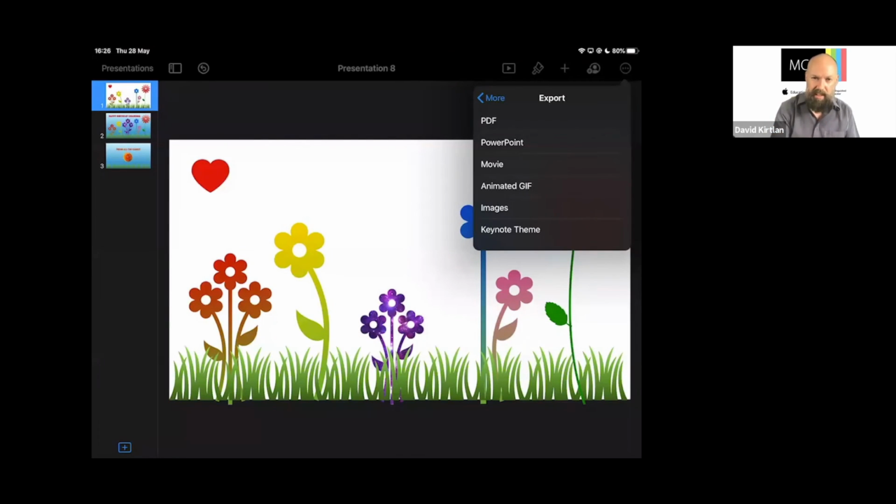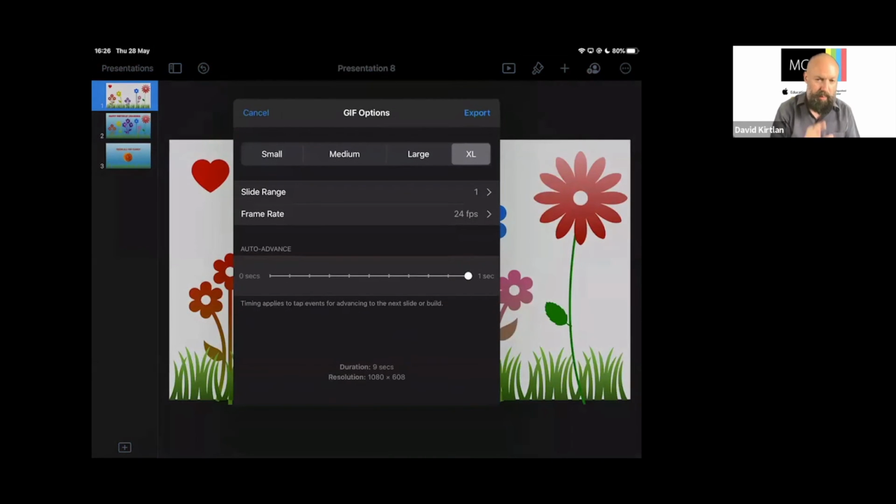I don't want to do that. I want to send this to whoever I'm making the card for. So I'm going to send this as an animated GIF. And an animated GIF just means that it loops over and over again and it's relatively small and we can send it via iMessage or text message or put it on social media or all sorts of things there. So I'm just going to select the animated GIF option there and it brings up this menu. We can select the size. I'm going to keep it as XL, keep it a large file here. But remember, GIFs are small files overall and they are limited in color range as well.